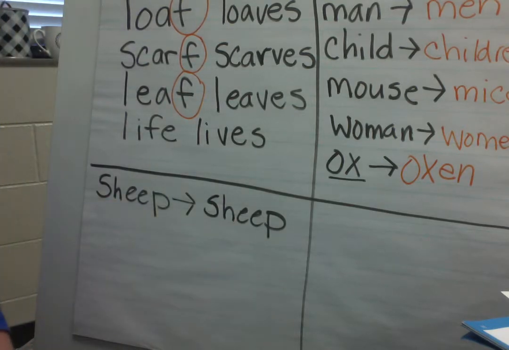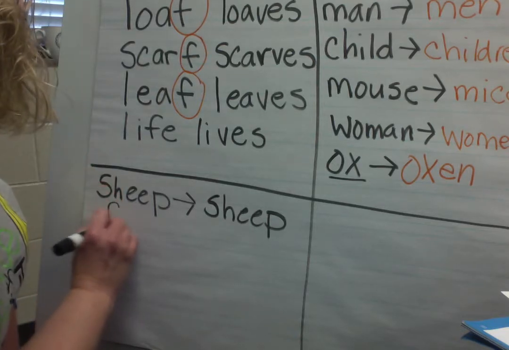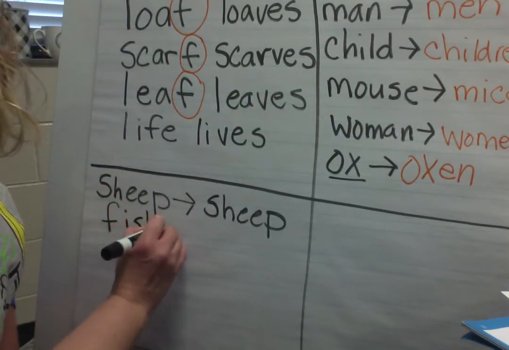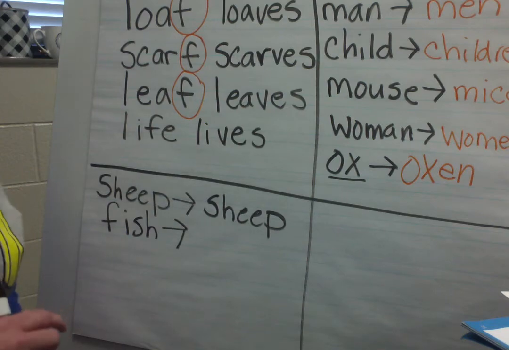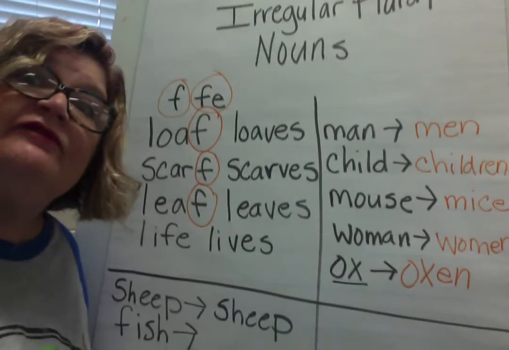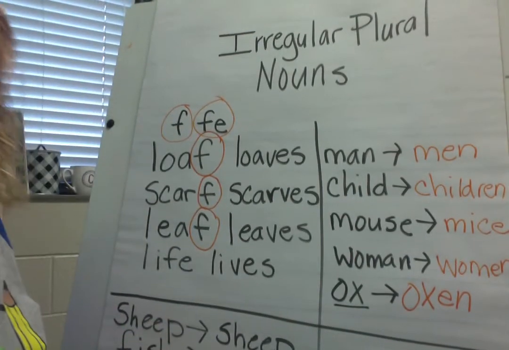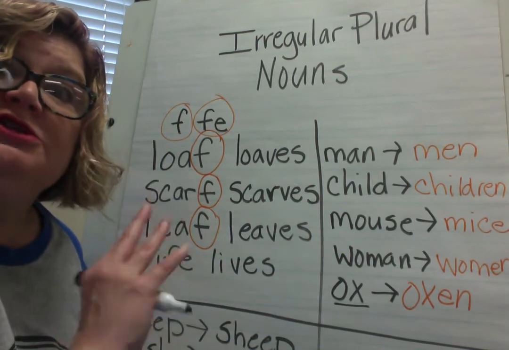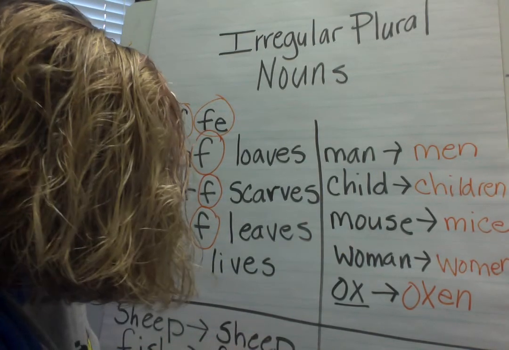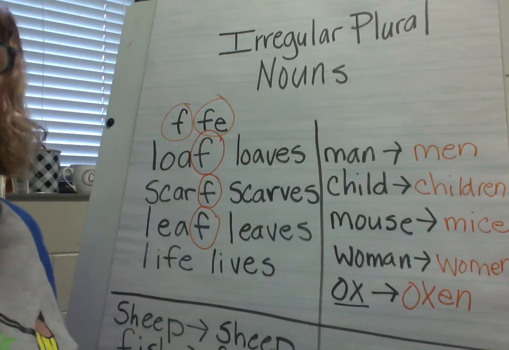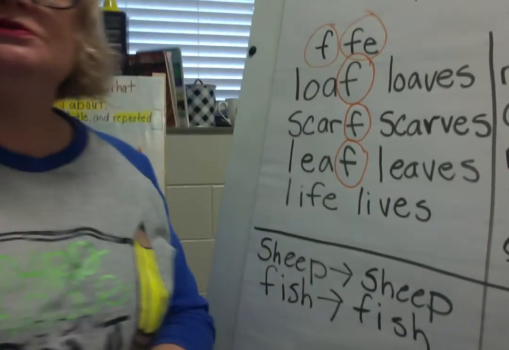Now, another word that we have here is fish. Let's say I go fishing with my dad. If I caught one fish, I would still say fish. If I caught 2 fish, or 3 fish, or 4 fish, or 10 fish, I would still say fish. It remains the same, singular and plural, boys and girls.